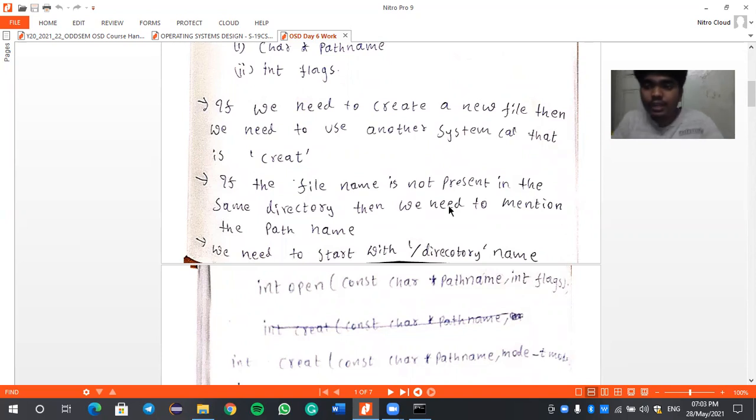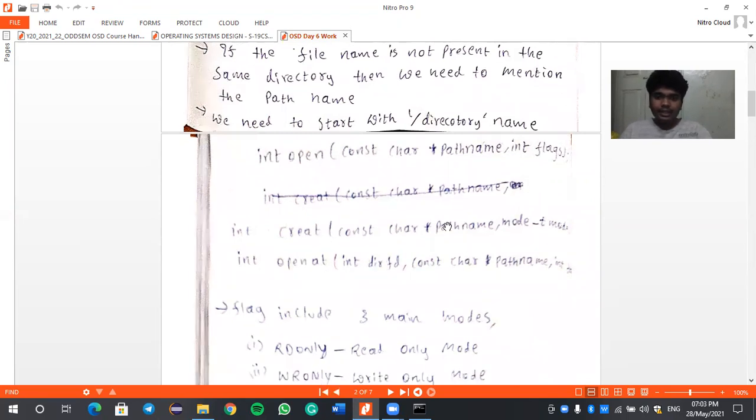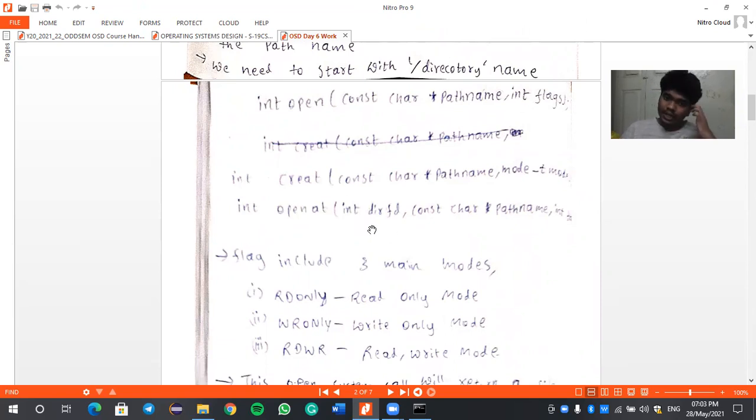In the command prompt, to call a file path, we start by giving the path name with the directory. That is: int open(const char *pathname, int flags). Int create consists of two, that is the path name and then the mode. The mode is the data required for creating. So we need to give these three to open it.